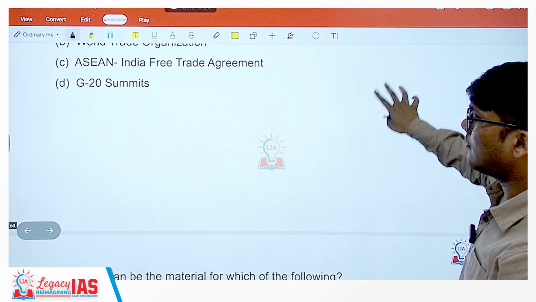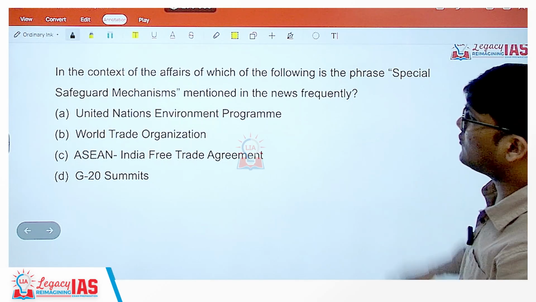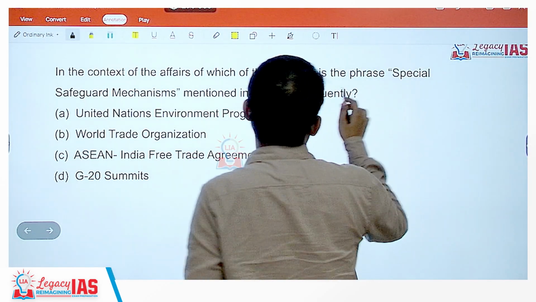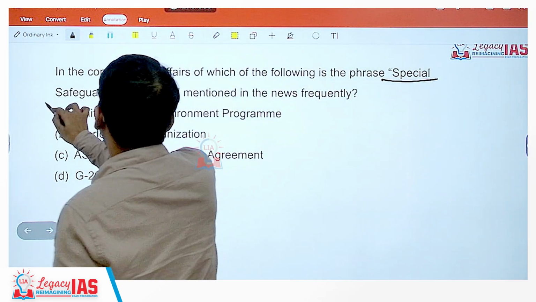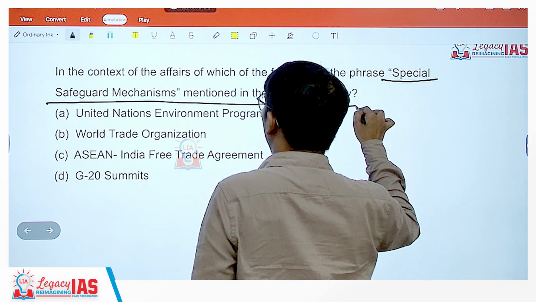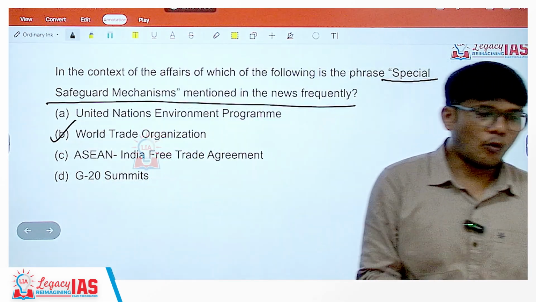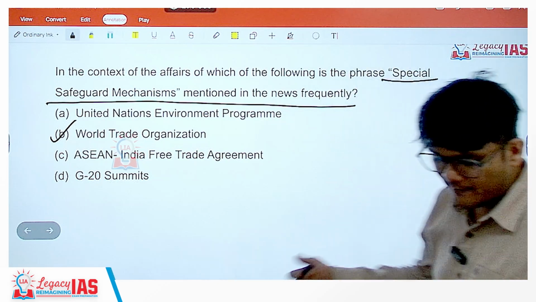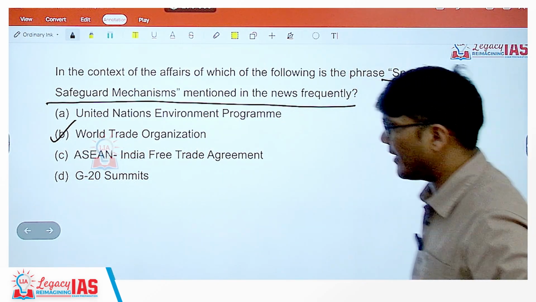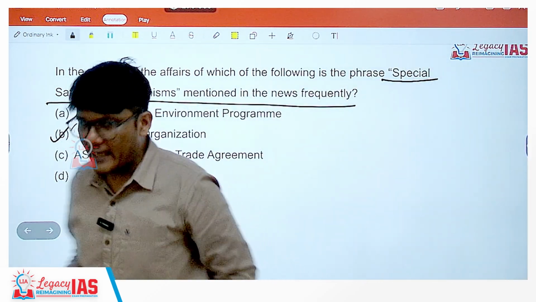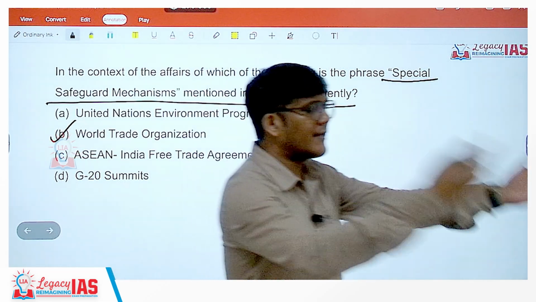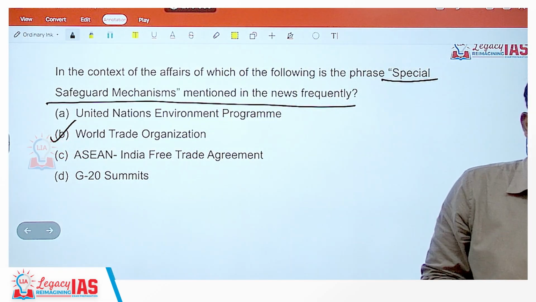Now, next, in the context of the affairs of which of the following is the phrase special safeguard mechanism mentioned in the news frequently? That is World Trade Organization. Now, what is special safeguard mechanism? Special safeguard mechanism means if there is a huge dumping of agricultural produce, right?